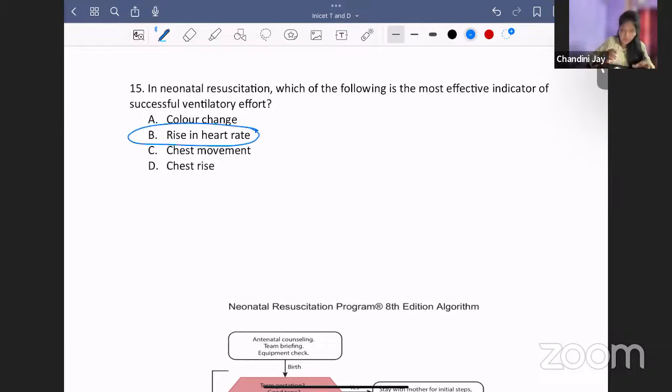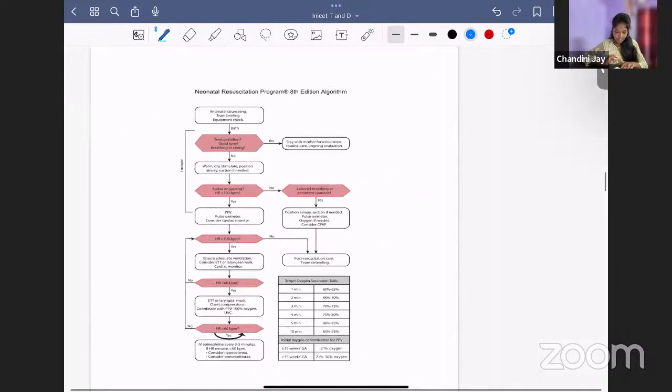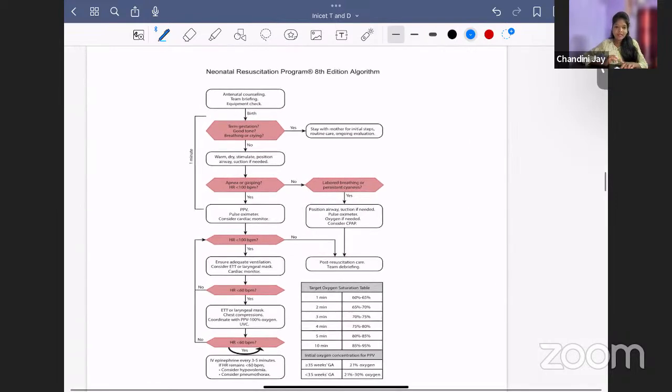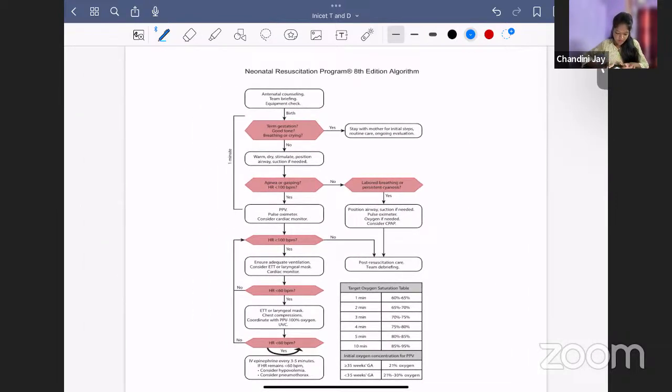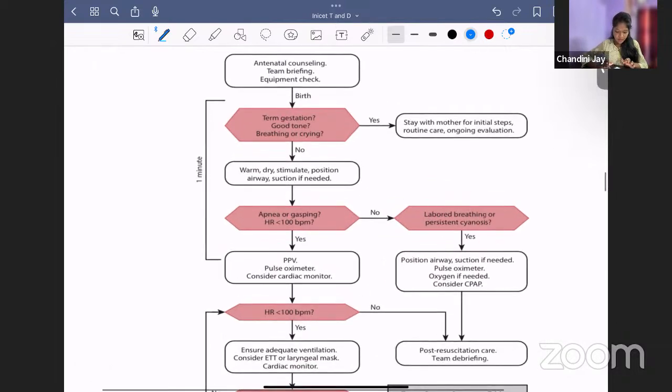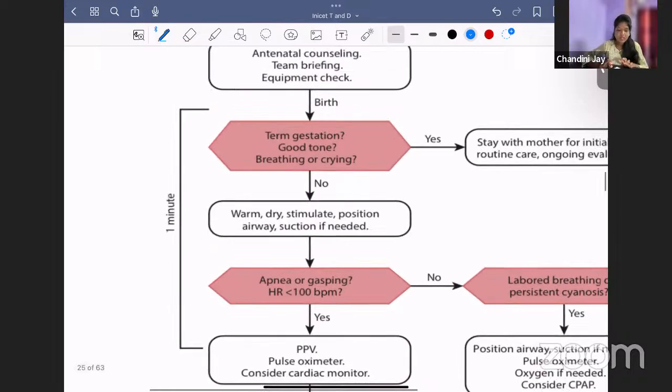So you're giving positive pressure ventilation. When there's an increase in heart rate, you know that you're giving ventilation properly. Now coming to NRP. This is the latest NRP program, 8th edition of the neonatal resuscitation program. So what are the things we do in NRP? After the birth of the baby, you ask 3 questions. Whether it's a term or preterm gestation, whether the tone of the baby is good or not, and whether the baby is taking breath or not.